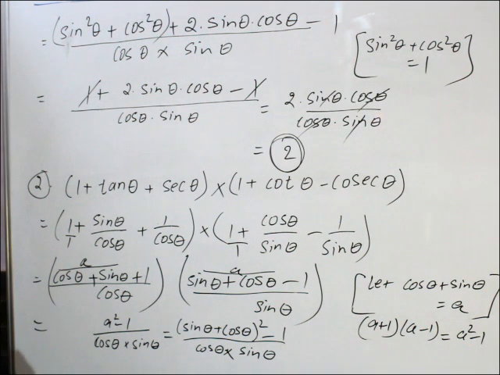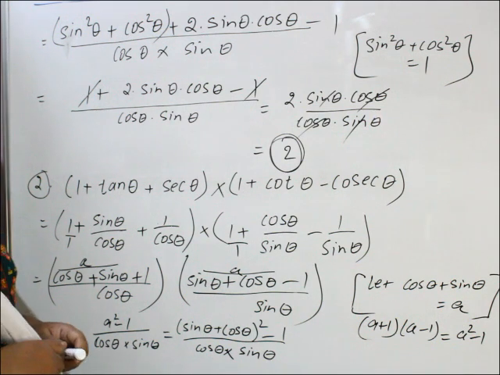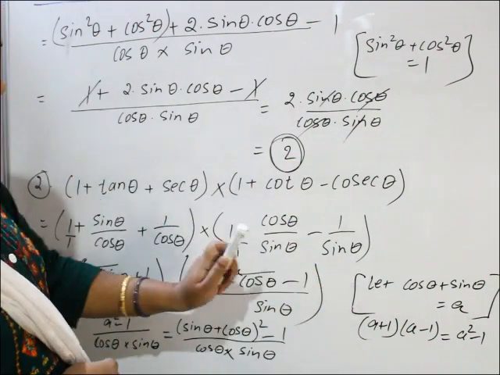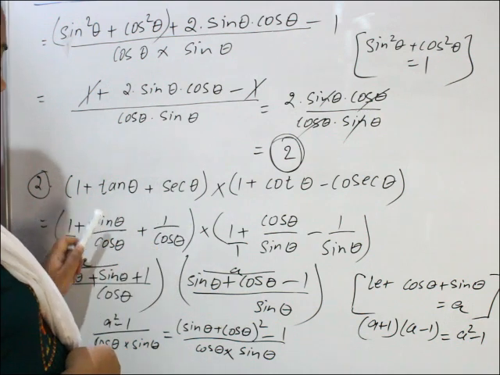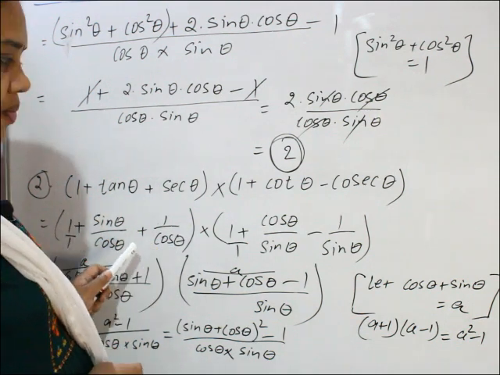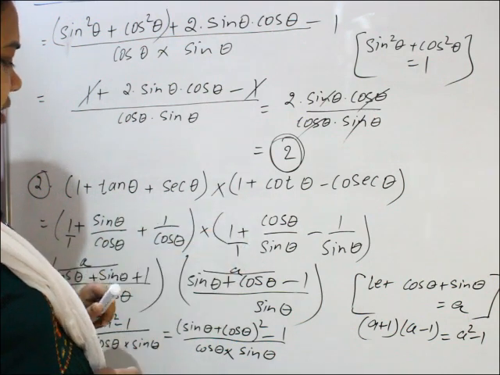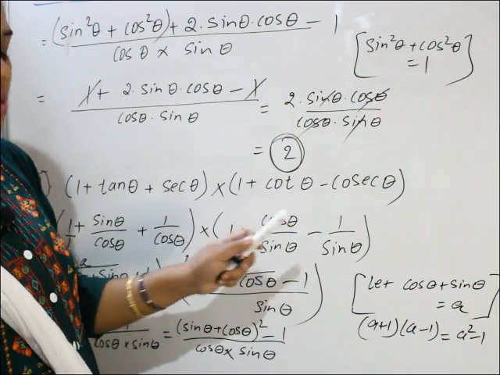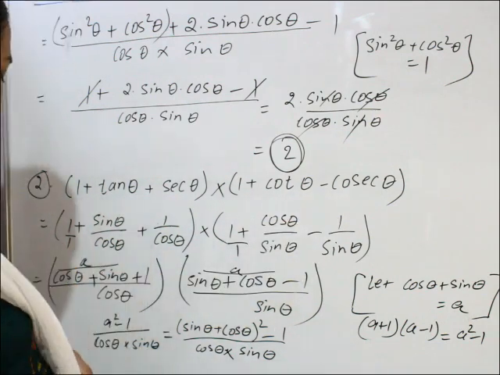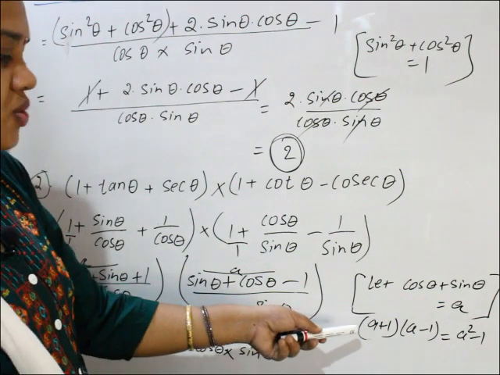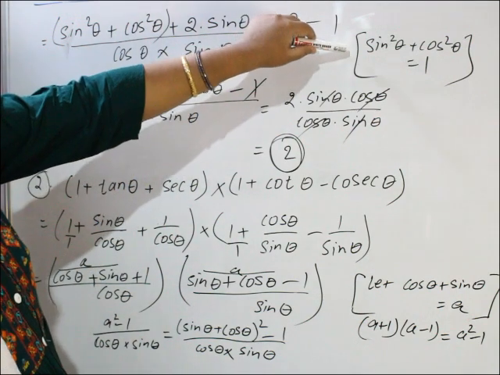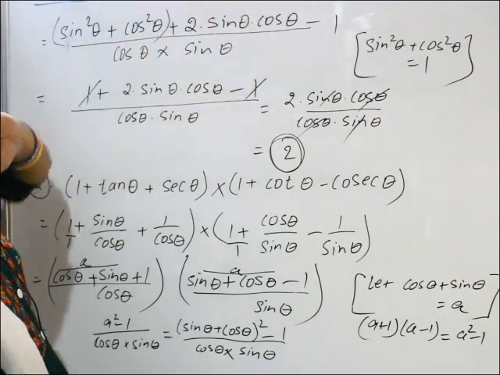So you see children, here at every step we need to remember some identities, some formula. Here see we used identity, tan theta equal to sin theta by cos theta, cot theta equal to cos theta by sin theta. Here reciprocal identities, sec is equal to 1 by cos and cosec equal to 1 by sin. Then here we used formula a plus b into a minus b equal to a square minus b square. Here also we use trigonometric identity, sin square theta plus cos square theta equal to 1.